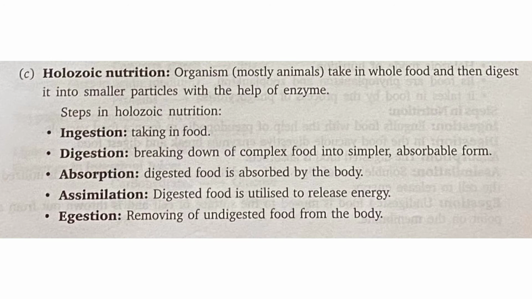The third type of heterotrophic nutrition is holozoic nutrition. Organisms, mostly animals, take in the whole food and then digest it into smaller particles with the help of enzymes. And this type of nutrition is called holozoic nutrition. The steps which are involved in holozoic nutrition are, first of all, ingestion, that is taking in the food. Second one is digestion. So after ingestion, the process of digestion takes place, which is breaking down of complex food into simpler food, that is in the absorbable form. The third step is absorption. After it is converted into simplest form, it is absorbed.